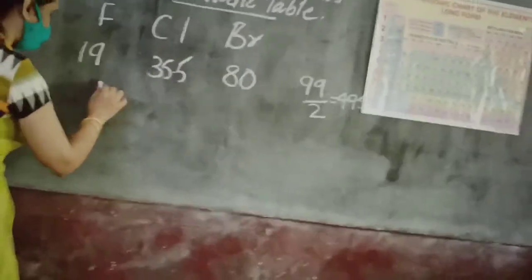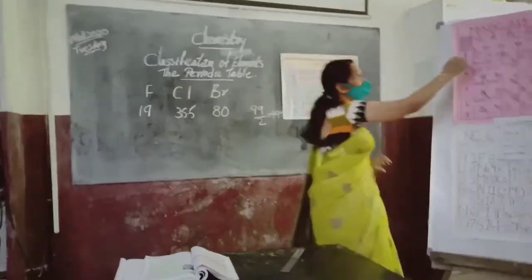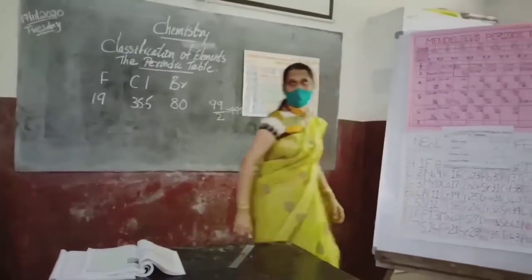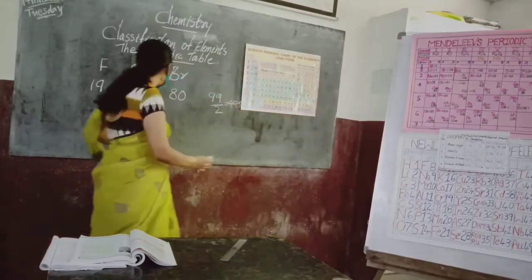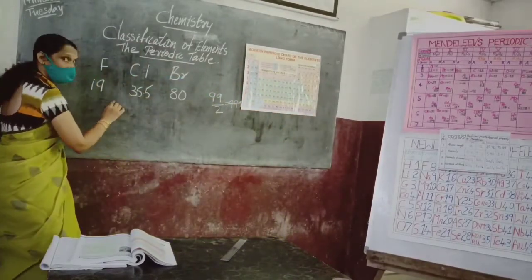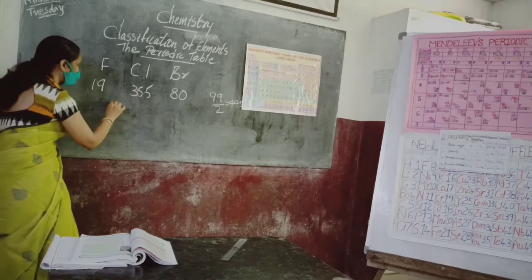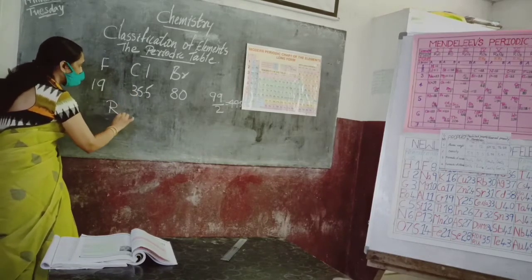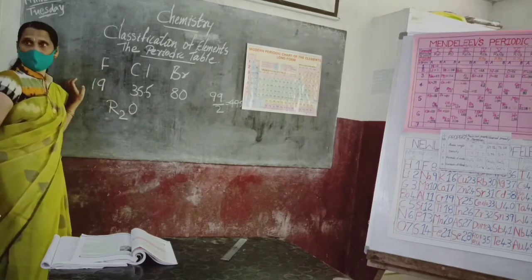He suggested that an element in the first group, when it reacts with oxygen, will give the general formula R2O.